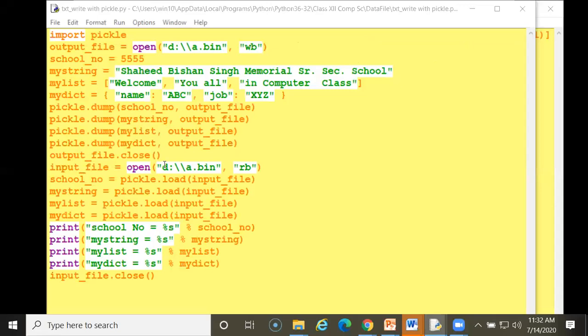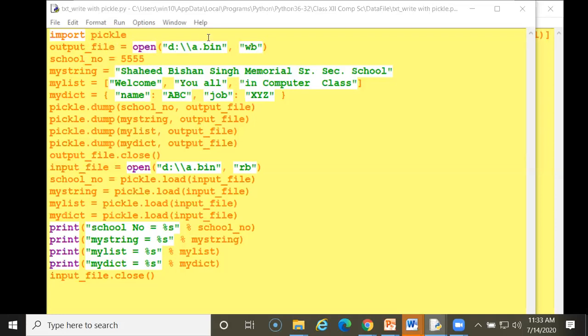See here, what you have to do is import pickle. What is import? This is a package which is already in the Python library. You just need to import it in your file. So here, output_file. What is output_file? This is an object name. You can write f, as I have shown in a previous practical. This output_file is the object name. This is called an object.